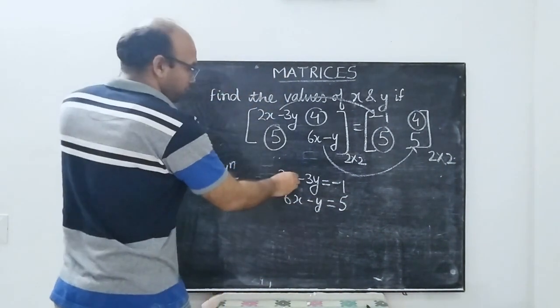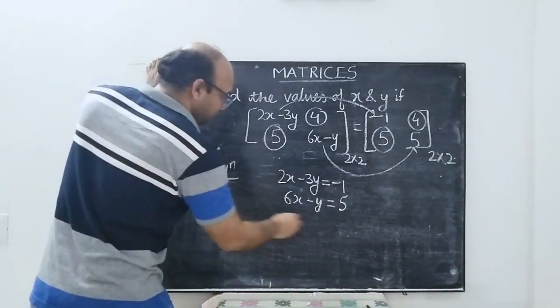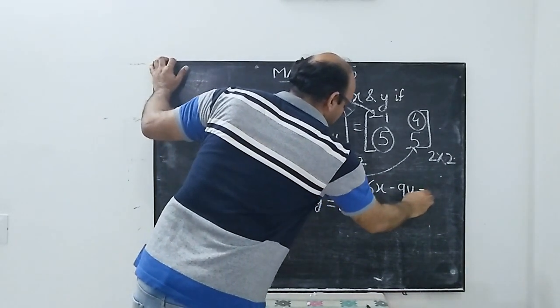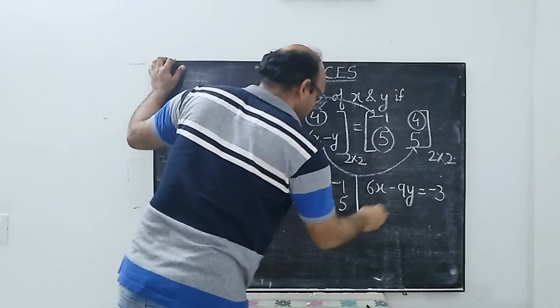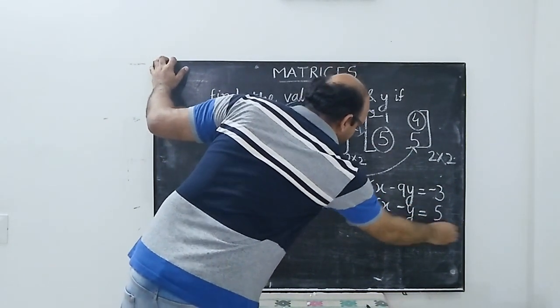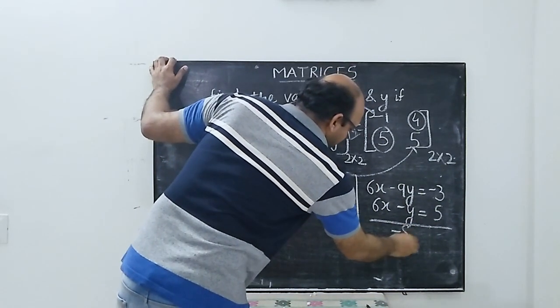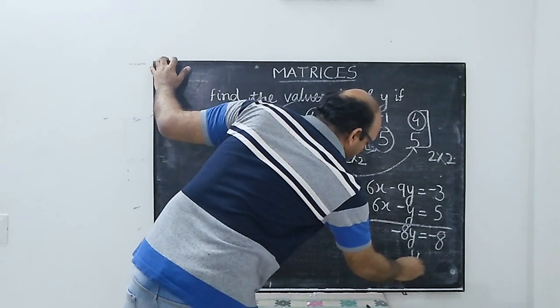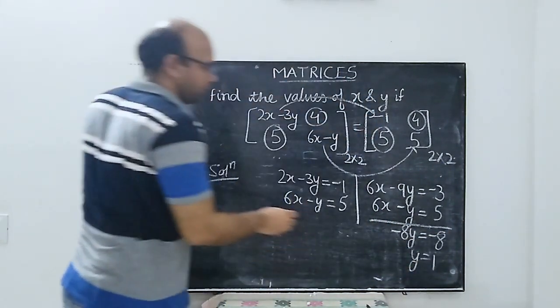On solving, we multiply this by 3. So we have 6x minus 9y equal to minus 3. This is 6x minus y is equal to 5. We subtract both of them. We have minus 8y is equal to minus 8 or y is equal to 1.